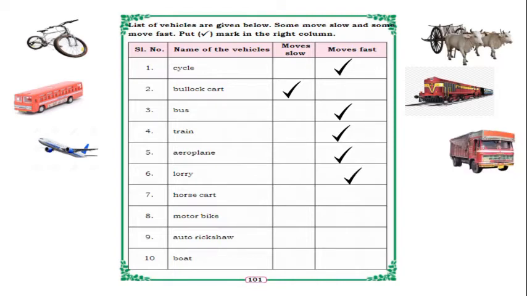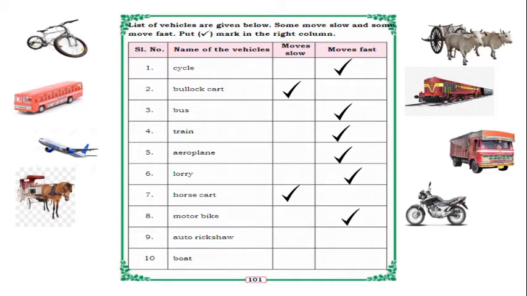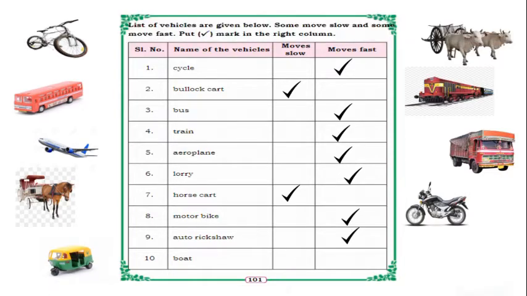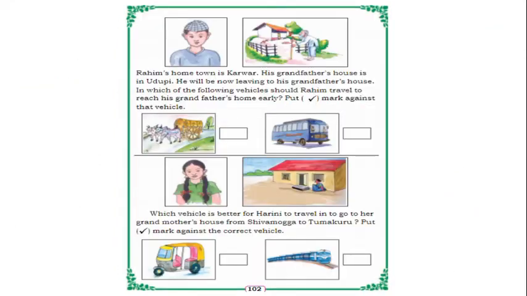Lorry, it moves fast. And horse cart also, it moves slow, like bullock cart, isn't it? Yes. And motorbike, it moves fast. And auto rickshaw moves fast. And boat also, it moves slowly, children, isn't it?